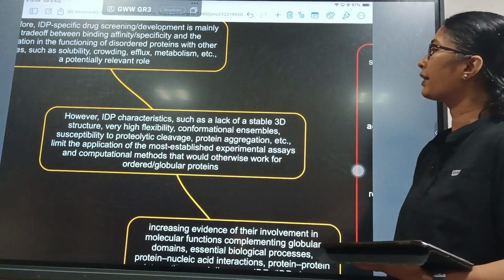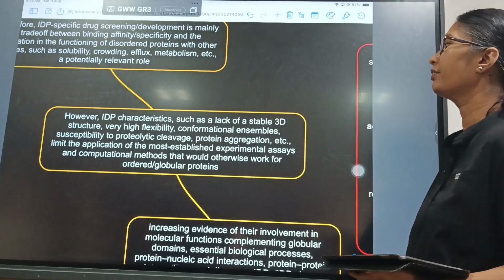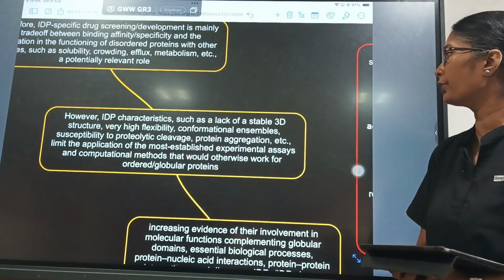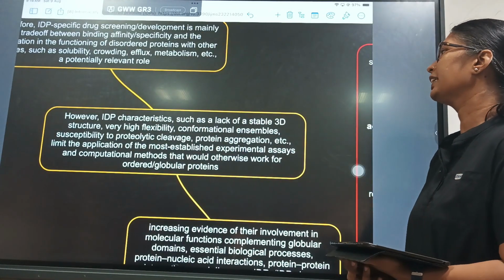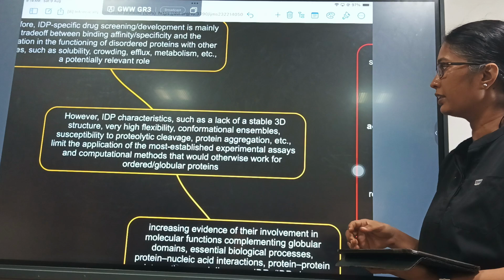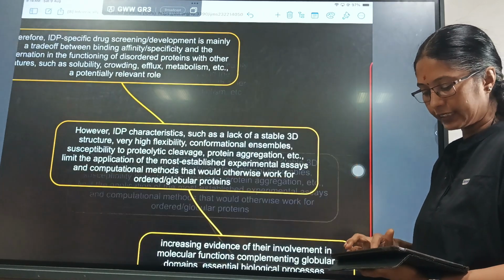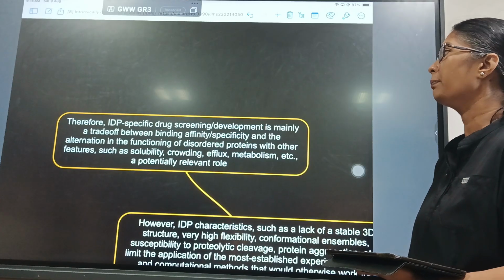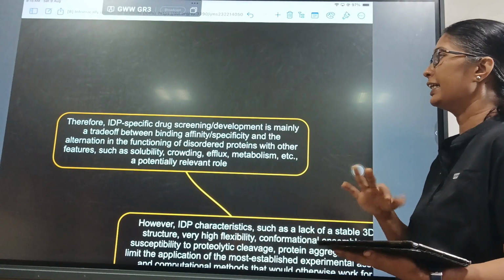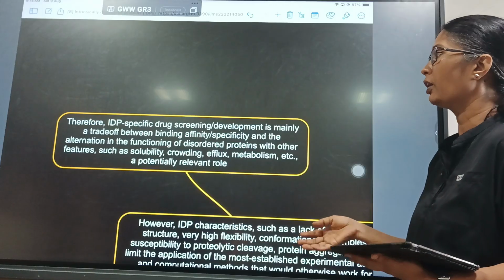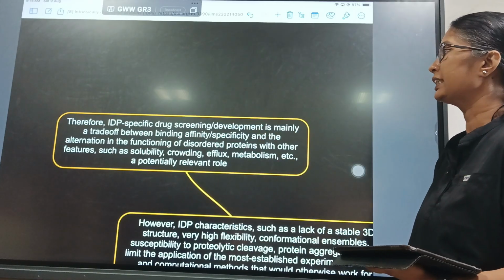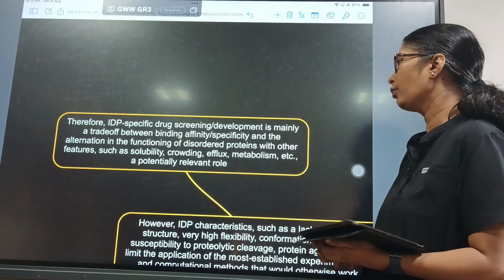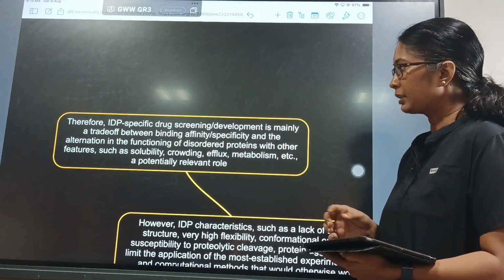However, IDP characteristics such as lack of stable 3D structure, very high flexibility, conformational ensembles, susceptibility to proteolytic cleavage and protein aggregation limit the application of most established experimental assays and computational methods that would otherwise work for ordered proteins. Therefore, IDP-specific drug screening or development is mainly a trade-off between binding affinity. So, trade-off in the sense it has to be compromised for the binding affinity or specificity and alteration in the function of disordered proteins with other features such as solubility, crowding, efflux, metabolism, which play a potentially relevant role.